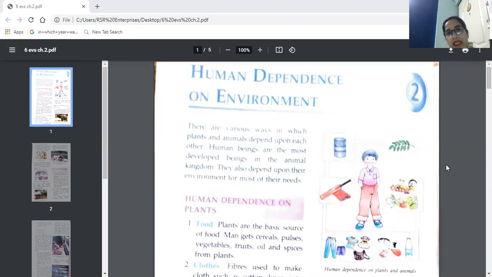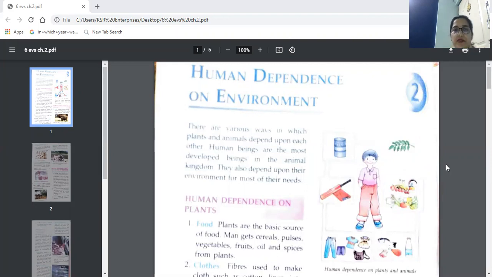Though human beings are well developed, they are dependent on plants and animals, right? So this thing we will study, how they are dependent on environment, or you can say on plants and animals, right? Let's start with this chapter.